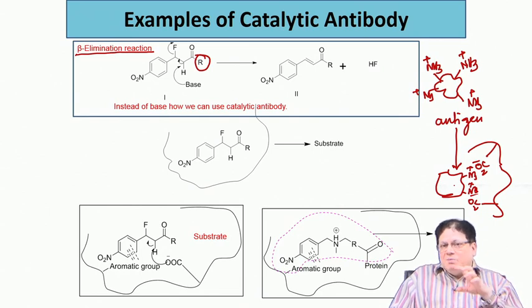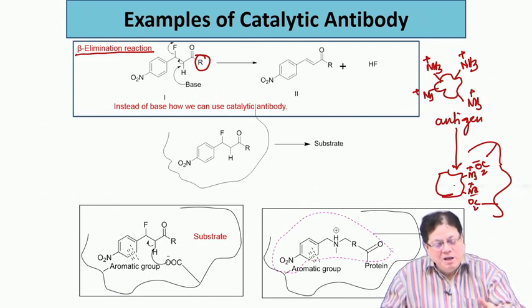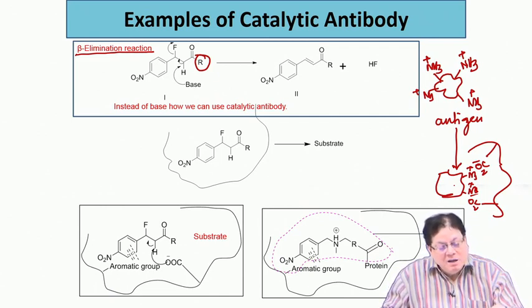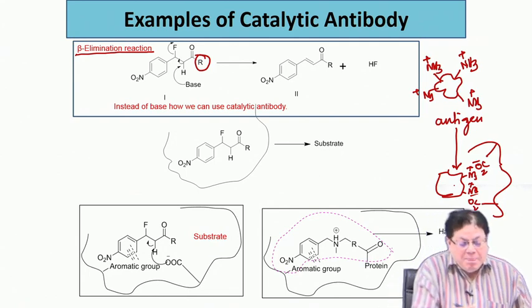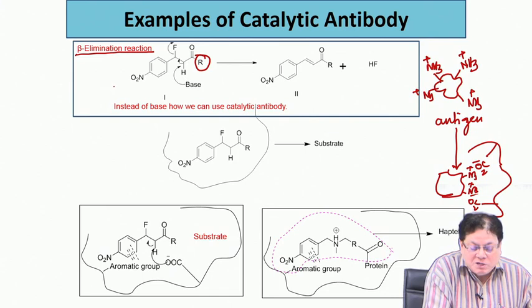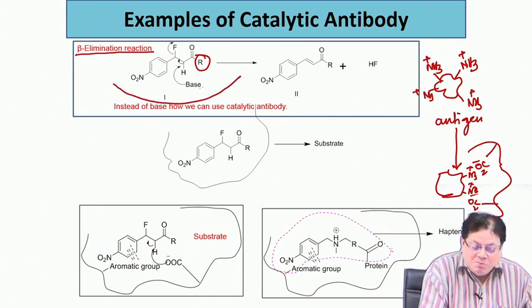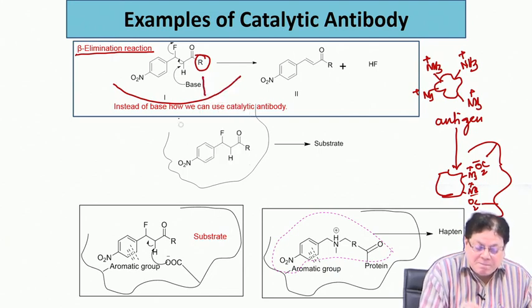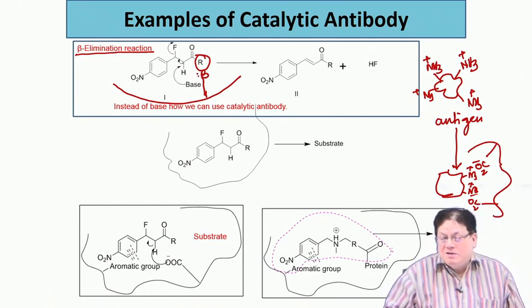Now, in this case, remember, the antigen you are using is basically the reaction substrate here. What you want is to generate an antibody, which is a protein, where the protein has a base at that position where the hydrogen is residing.